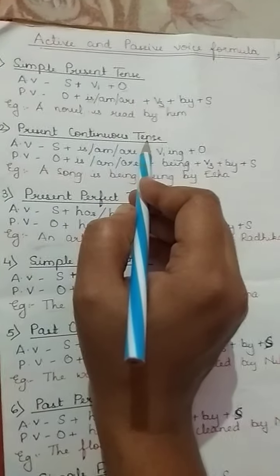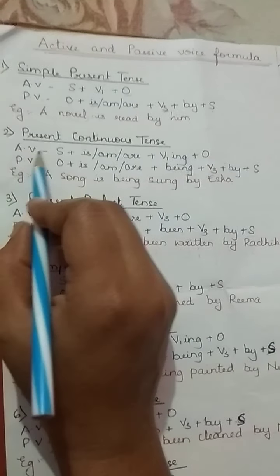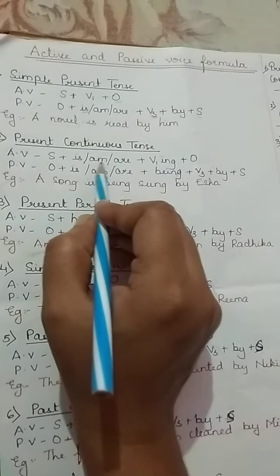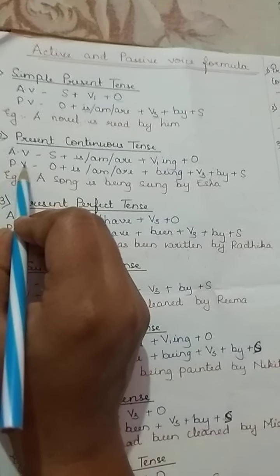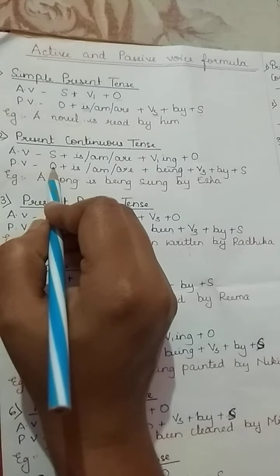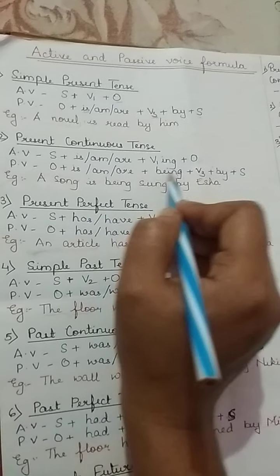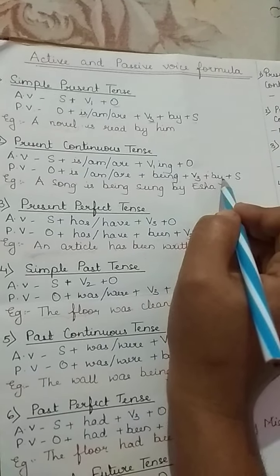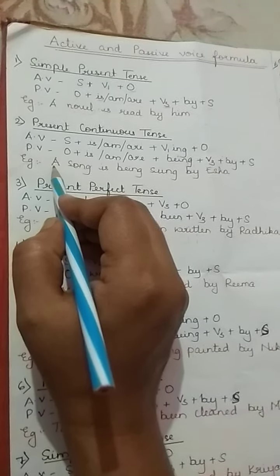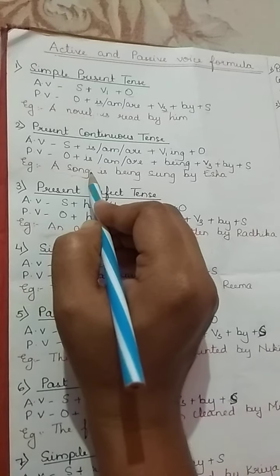In the same way, let's see present continuous tense. Continuous means ing form. The active voice formula is subject plus is, am, are plus V1-ing plus object. The passive voice formula is the opposite: object comes first plus is, am, are plus being plus V3 plus by plus subject.